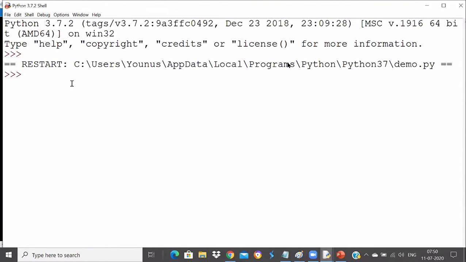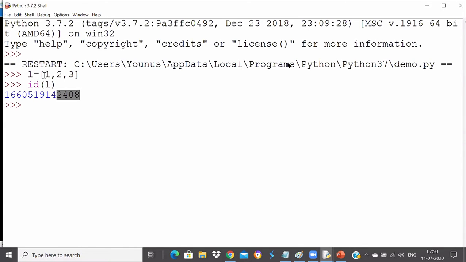Now let me run this code. You can see here that I create a list, L = [1, 2, 3]. I also print the ID of L, which is printed as something like 2408. This is the original object address where the object got created.